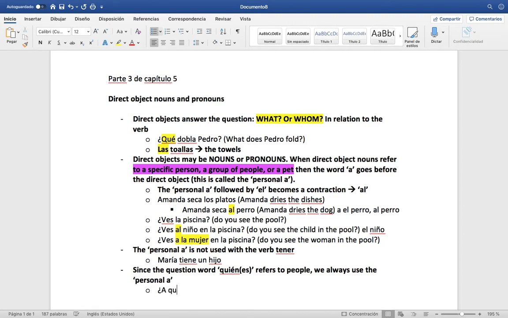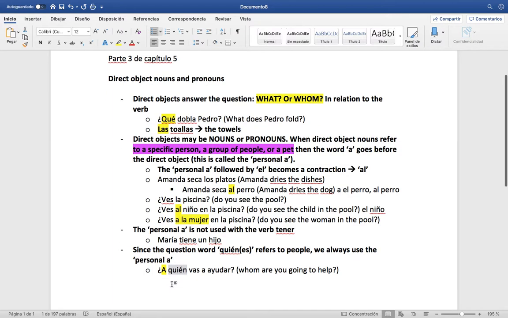We would say, ¿a quién, to who, technically, vas a ayudar? Meaning, whom are you going to help, right? And in this case, we have that personal A, because quién is always talking about a person or a group of people, in this case a person, right?